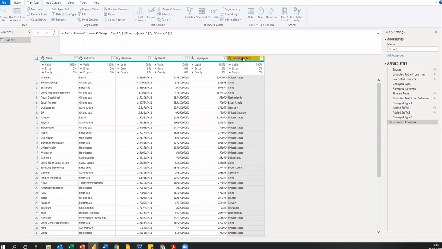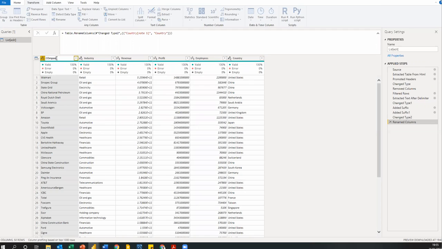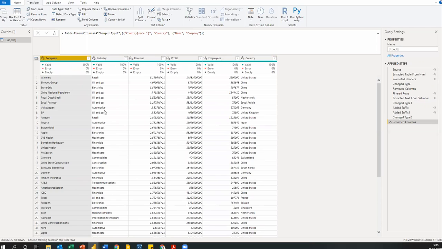Okay, and hit enter, and I can change this from name to company, or organizations as you want to talk about it. So company, so this is it. So today we actually ran through this Power Query transformation, okay?